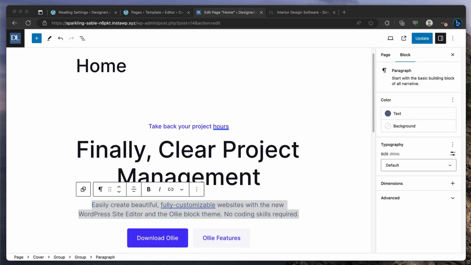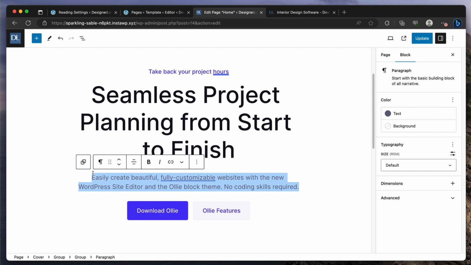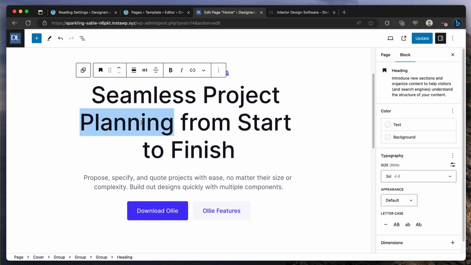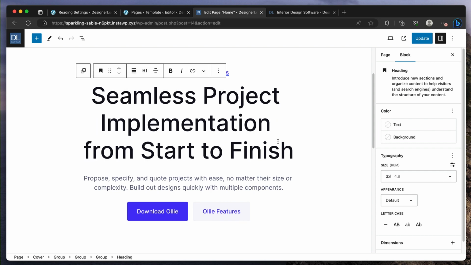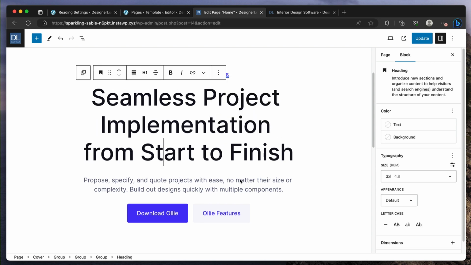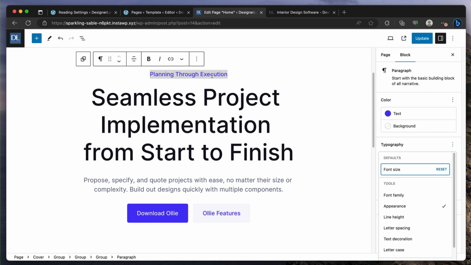So for example, I've got "seamless project planning from start to finish." I would not put planning, because it's actually implementation and execution of the project as well. It's like planning through execution, basically. Or planning through completion or something like that.